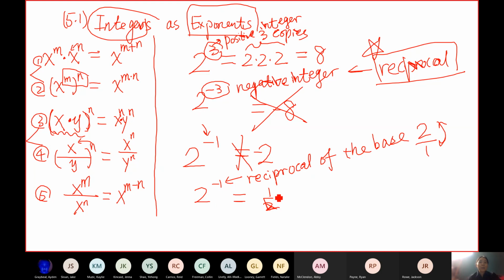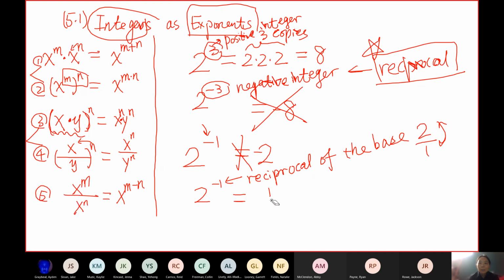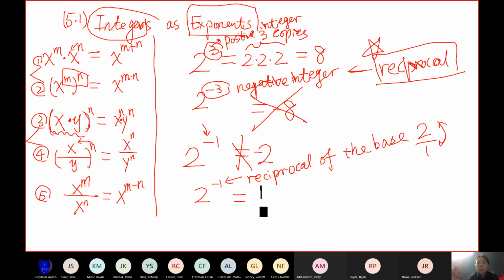Okay, so what is 2 to negative 1? You actually get a fraction. Let me rewrite it. It's not very clear. Okay, so you're going to get a 1 over 2. So you get a fraction. You're not going to get a negative number. It's not negative 1 over 2, it's just 1 over 2. So this negative sign here, what does it mean? It means you flip the number, to tell you to flip the base.